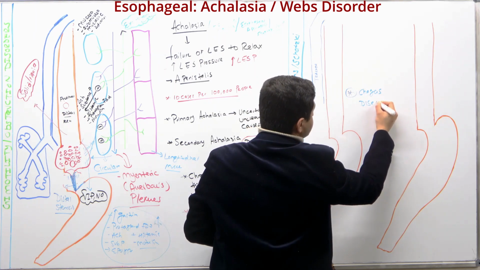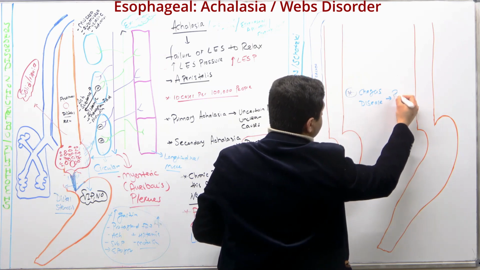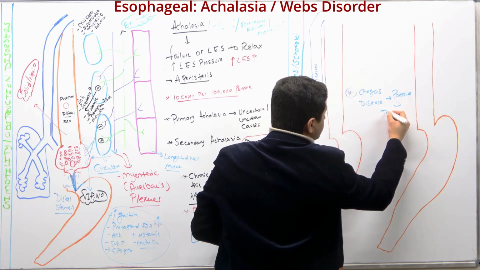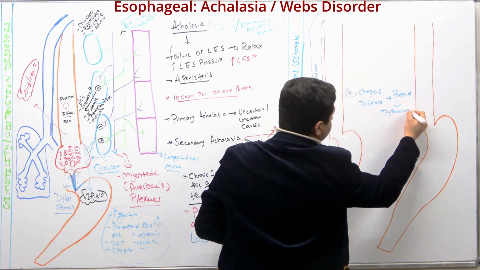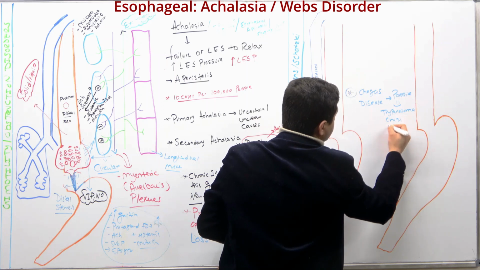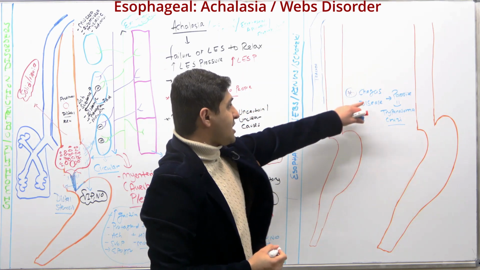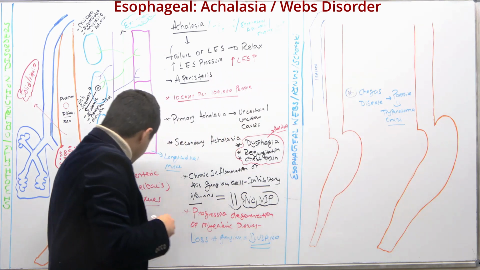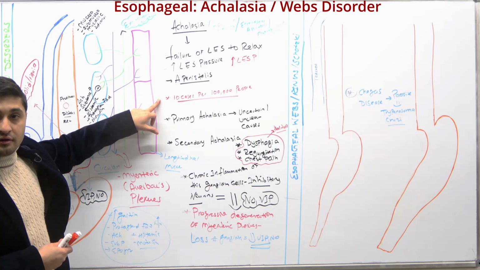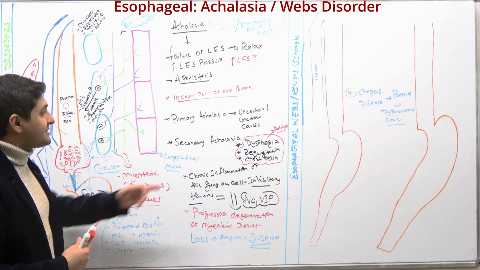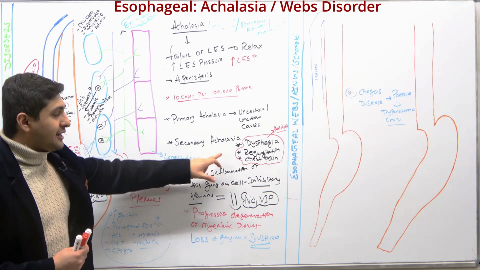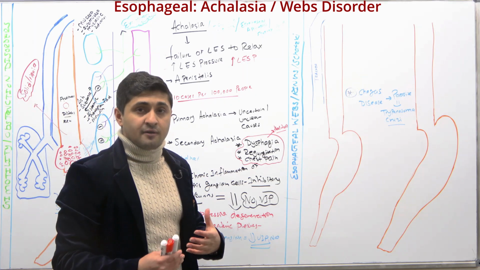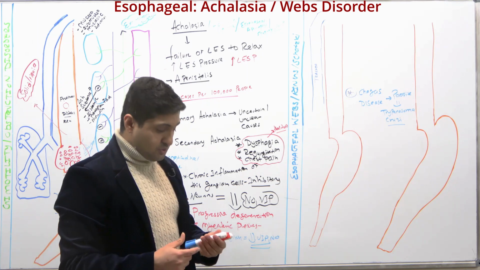This usually has to do with a parasite. What is the name of the parasite? Trypanosoma cruzi. The Chagas disease can also give you this achalasia, but these are usually the secondary type of achalasia, and they are commonly seen in developing countries, like in South America, not usually common in, let's say, the US.